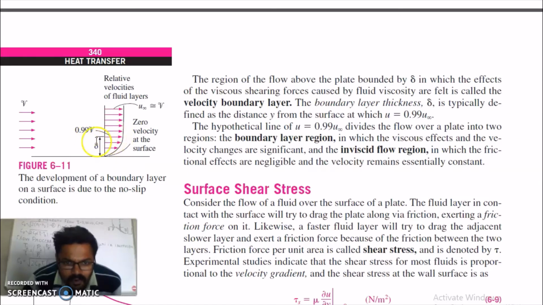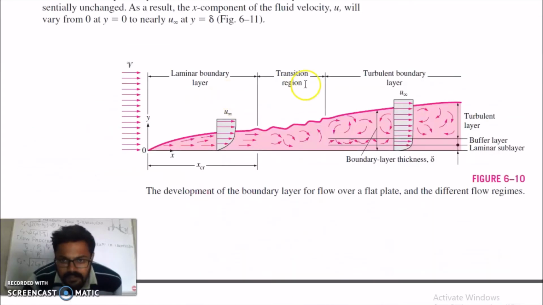So up to this point is called delta, and this region where the velocity is the same as the free stream velocity is above the boundary layer region. So this region is called the inviscid flow region, where frictional effects are negligible above this boundary layer.